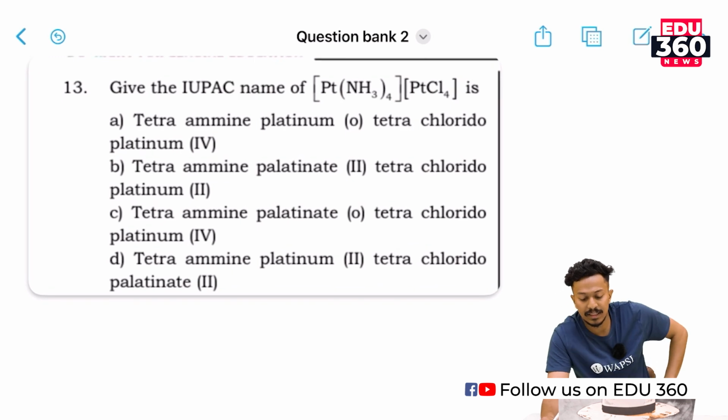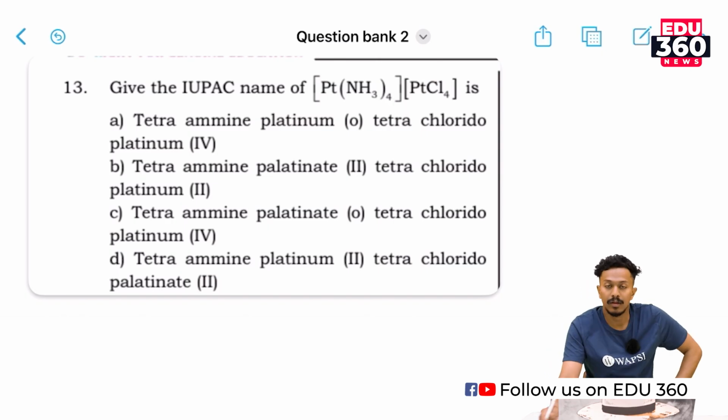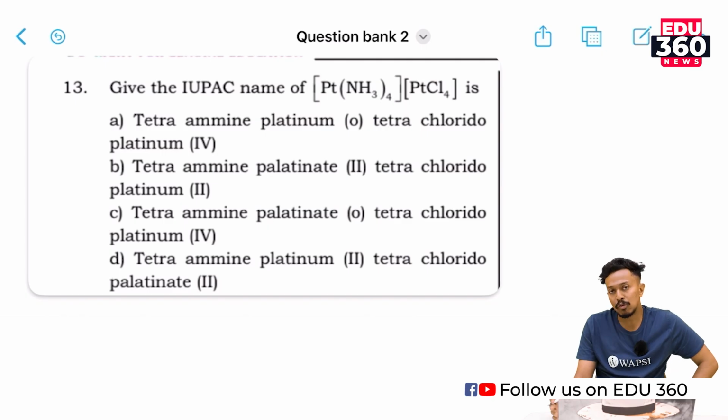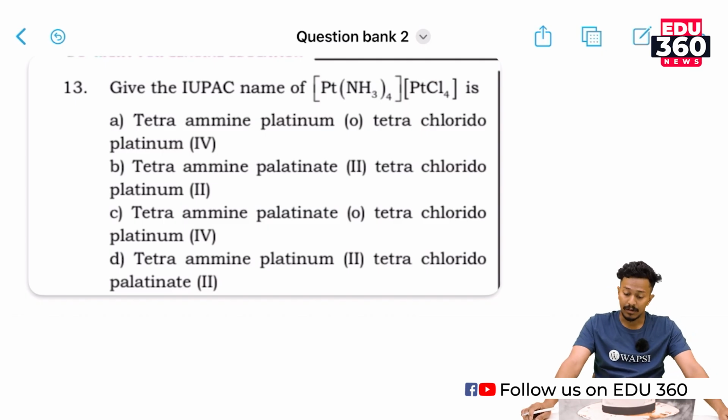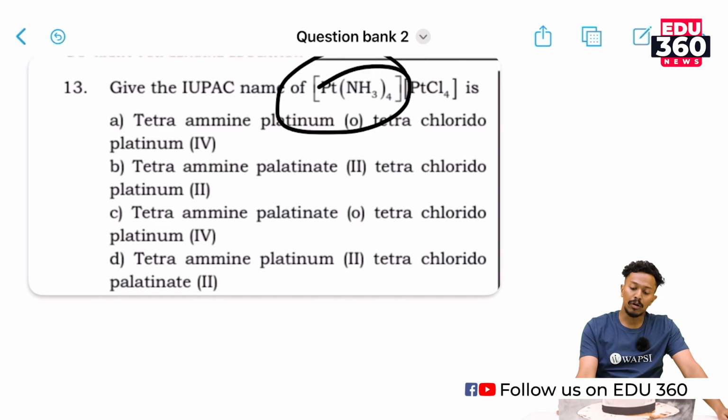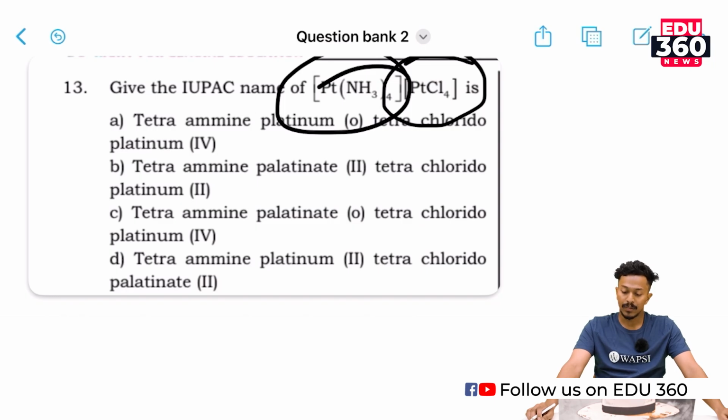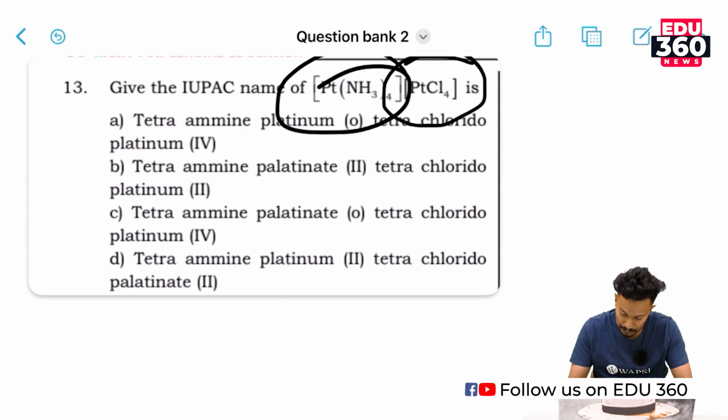Give the IUPAC name of this compound, [Pt(NH3)4][PtCl4], right? So you do know the rules of naming a chemical compound according to IUPAC, right? So here, what do we have? There is a neutral compound and an anionic compound, right? [PtCl4]2- is an anionic compound with a negative charge. So we must find the oxidation state of the central metal atom, which here is platinum, Pt.